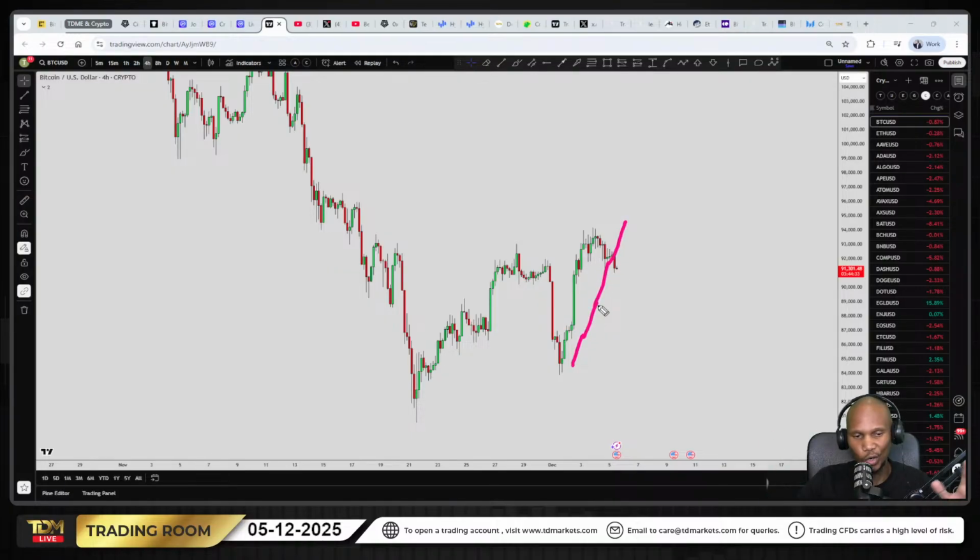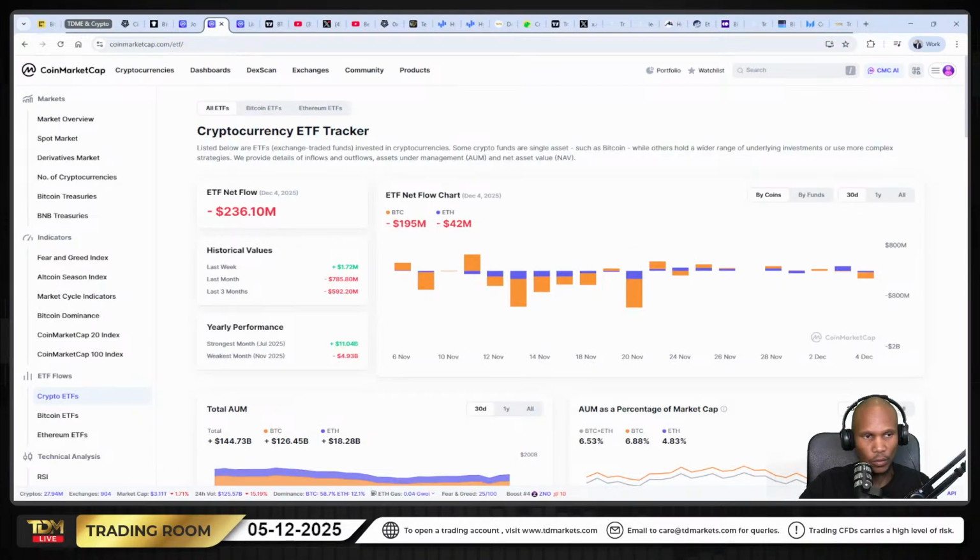So obviously there's a lot of indicators. At that point in time, there were more ETF inflows, right? Look at this. There were just a bit of ETF inflows there, not much outflows, not much inflows either, but we can see what has happened. So this would have been a leading indicator. You would have anticipated Bitcoin to go up, Ethereum to go up. So I want you guys just to hear me properly. This can be used as a leading indicator.